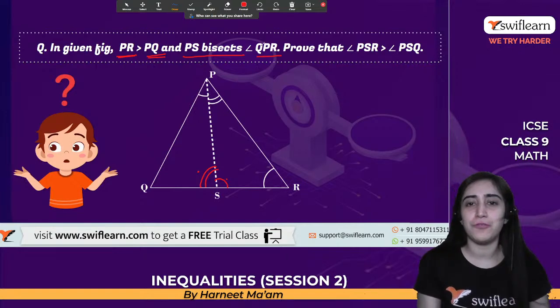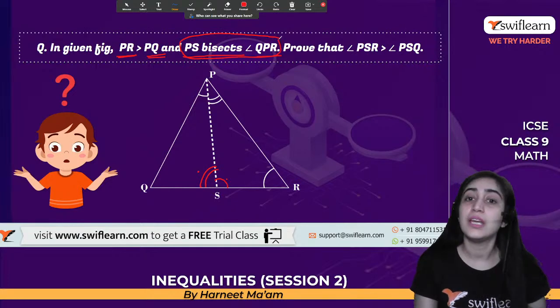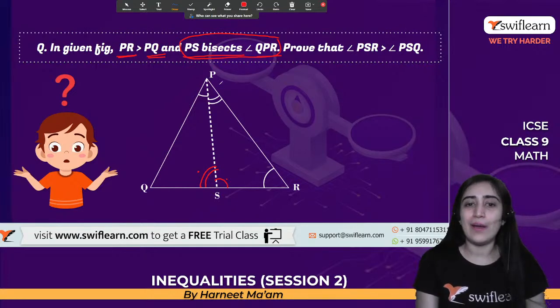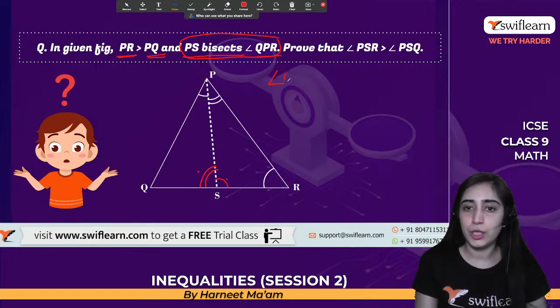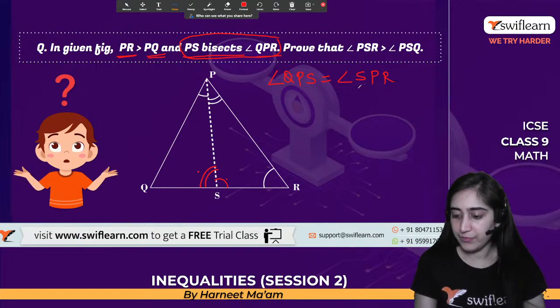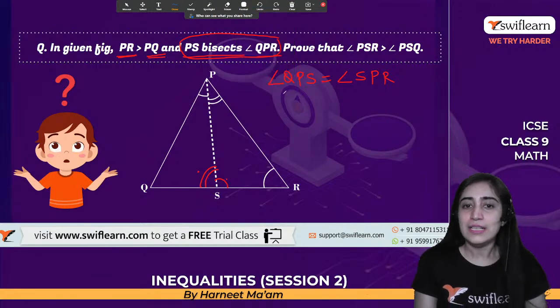Let's start with the first thing it says, that PS is a bisector of angle QPR. Now it's given that it's a bisector. That means angle QPS will be equal to angle SPR. Let me change the color. This means that this angle and this angle are equal.